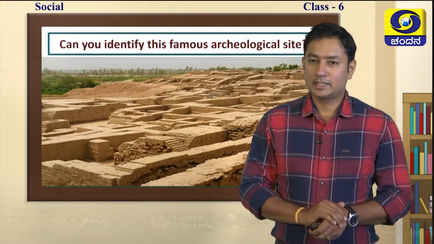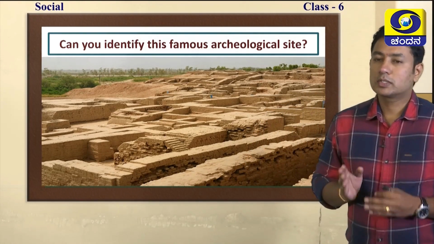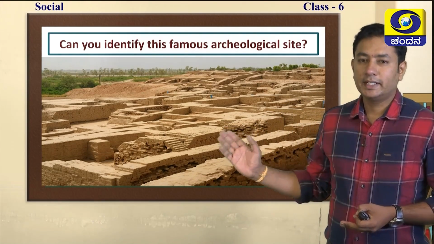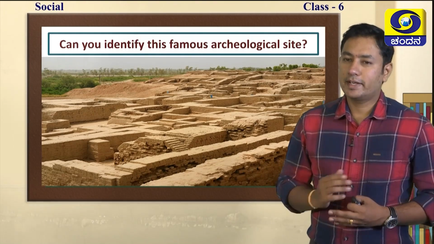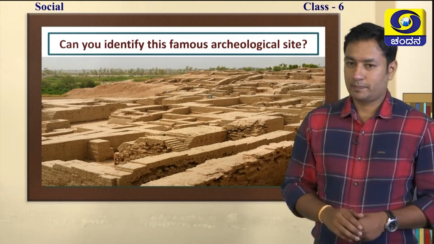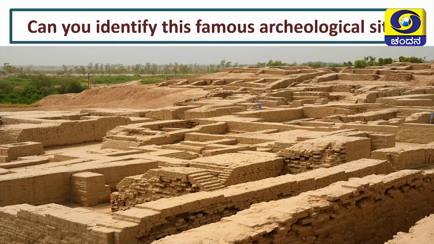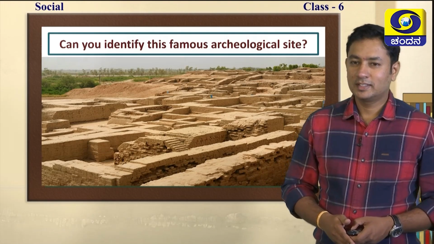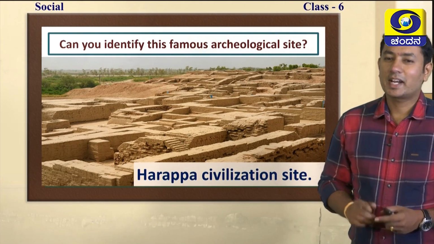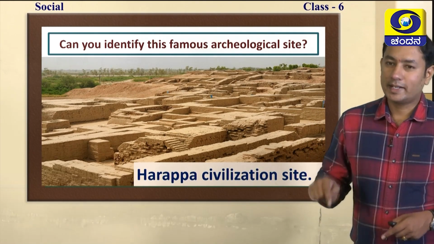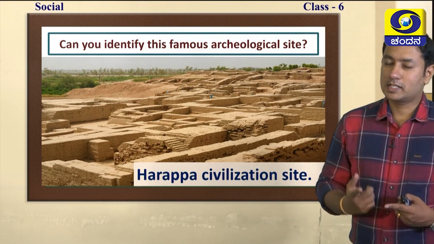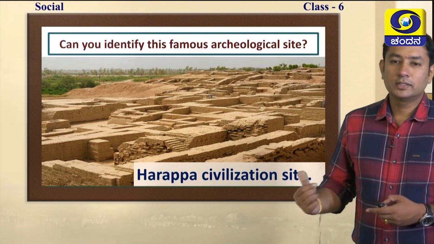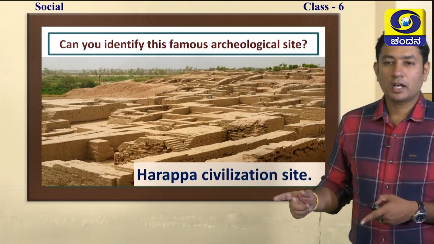Before we begin the class, first let's go for a small round of quiz. See, here there is an archaeological site and now you will have to identify which site this is. This is quite higher order, I know, just try. Did you get that? Okay, the answer is Harappan civilization site. Right now it is located in Pakistan. Earlier Pakistan was also a part of India. So, it was there in India, now it is not.